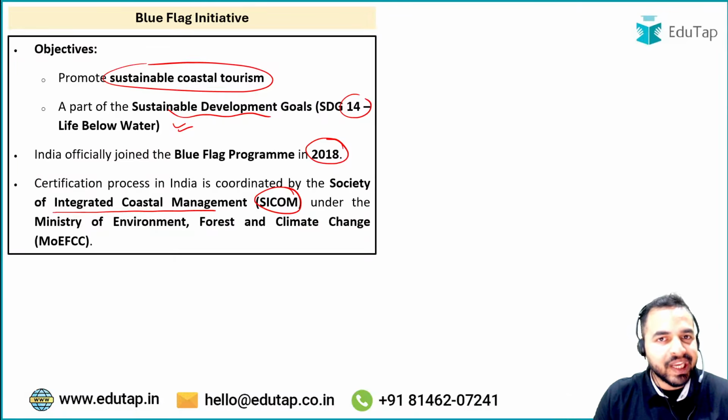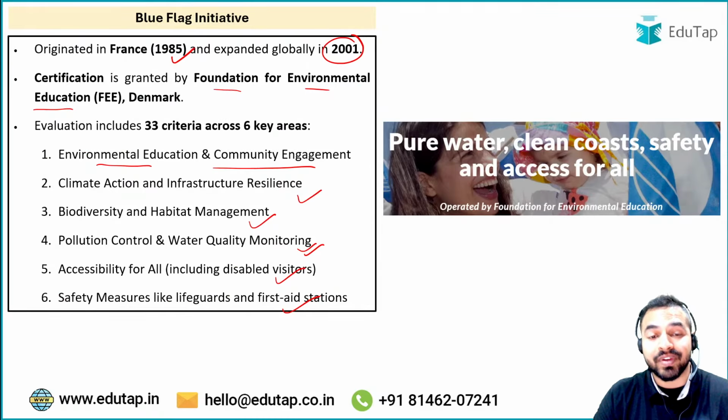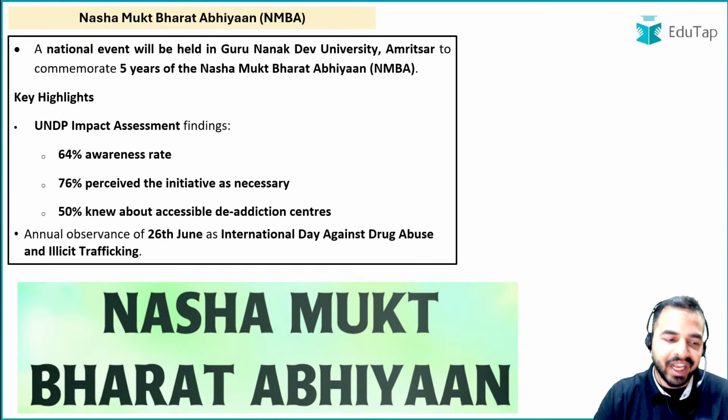So in which year did India join the blue flag program? What is the right answer to this question? The right answer is 2018. And if I ask you what exactly are the names of the 2 beaches from Odisha which have been given the blue flag certification for 25-26, what is the right answer? The right answer to that question is Sunapur and Golden Beach of Odisha. Absolutely right. So my dear friends, I hope that both these doubts are clear to all of you. So basically, this is the right answer to all these questions, and that is something that we need to cover from here. Now let's move on to the next news article, and that is basically the Nasha Mukt Bharat Abhiyaan.